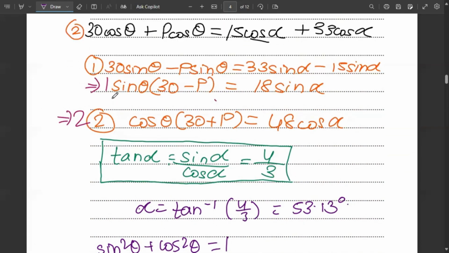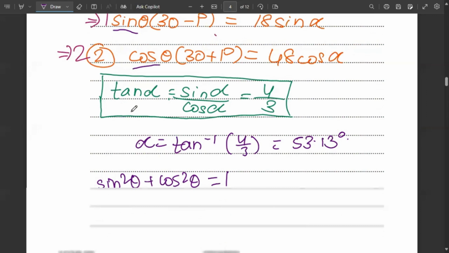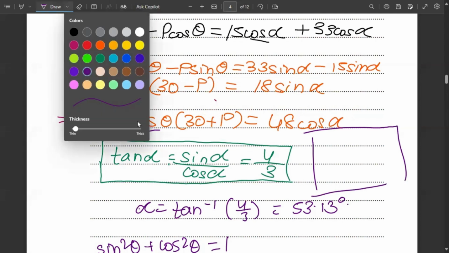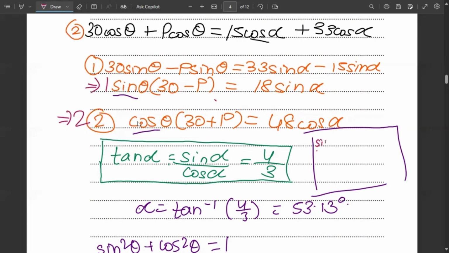So can we make sine theta and cos theta the subject here? Yes, of course we can. So we'll write it down right here. Sine theta will be 18 sine alpha upon 30 minus p.